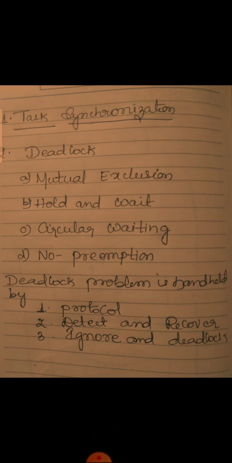One more concept is called livelock. What is this livelock? If two or more processes continually repeat the same interaction in response to changes in the other processes without doing any useful work, then it is called livelock. That means these processes are not in the waiting state and they are running concurrently. This is different from a deadlock because in a deadlock all processes are in the waiting state, but here they are running concurrently. This is called livelock.